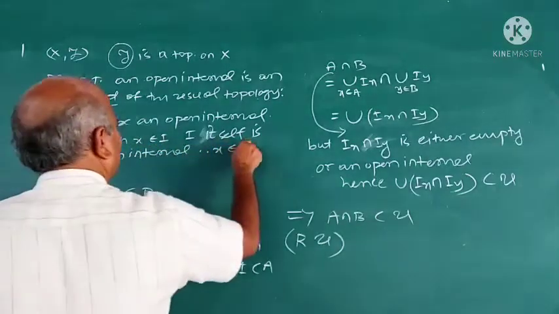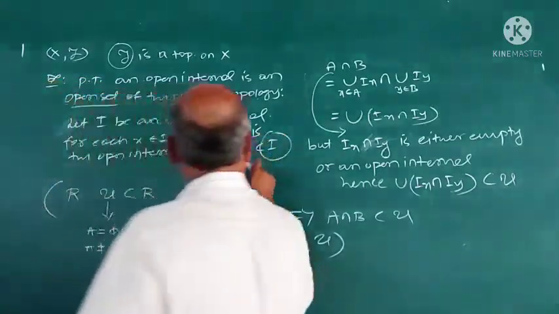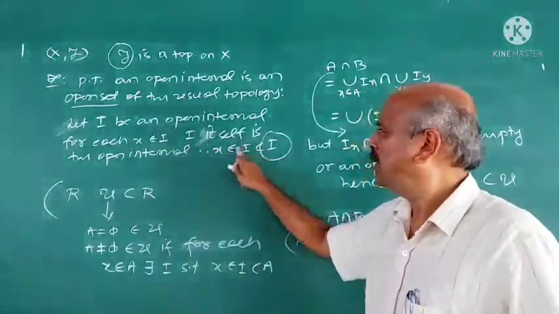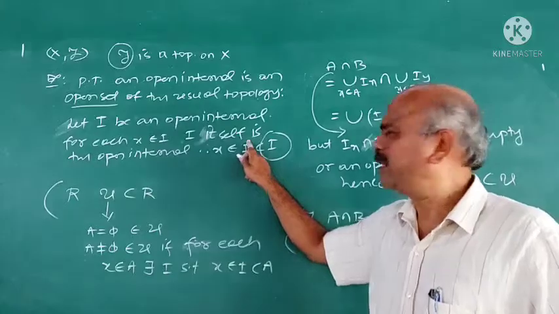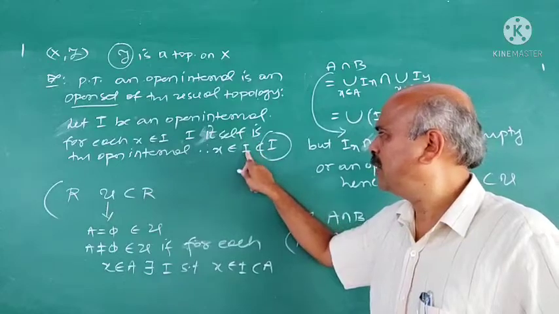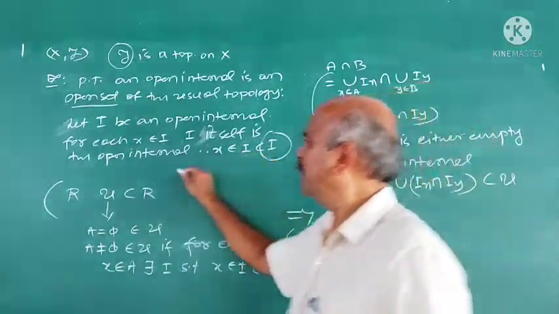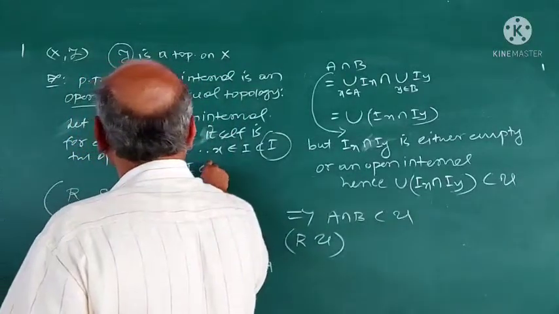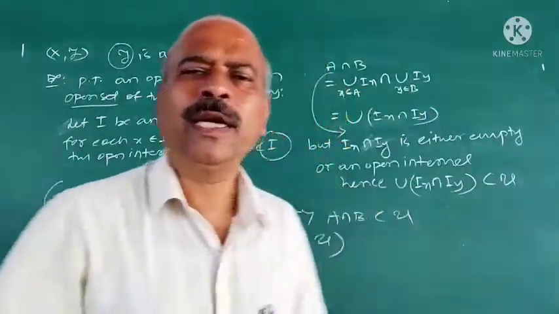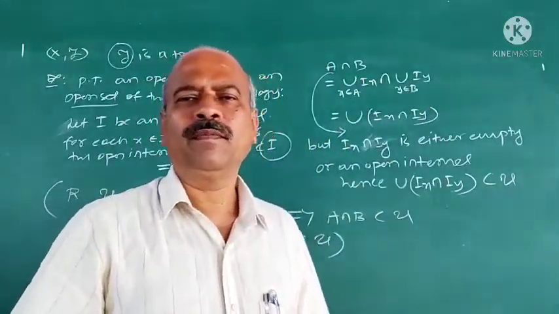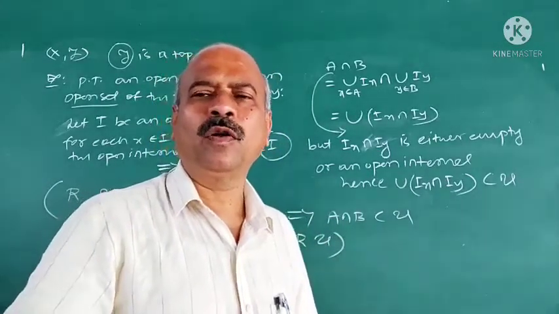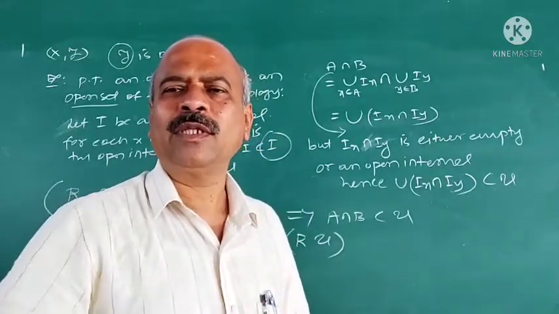Therefore, x belongs to I, which is contained in I. Now this I is A here. X belongs to I is contained in I. This implies I belongs to U. Hence, each open interval is an open set of the usual topology. I hope all of you followed the subject, and I continue some more examples in the next video.